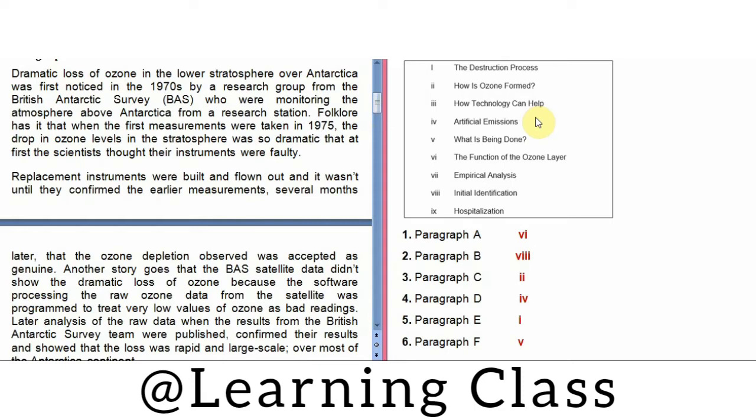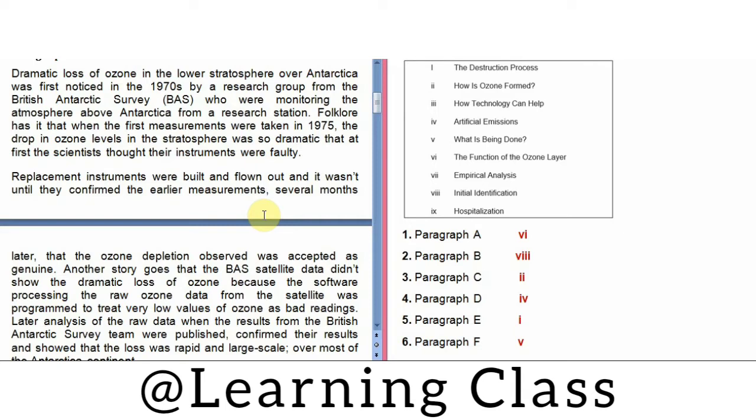How technology can help? They have surely written here that replacement instruments were built and flown out, and it wasn't until they confirmed the earlier measurements. So they thought that their instruments were faulty, so they built replacement instruments, and they checked the experiment with those instruments, and then they confirmed it. So they are talking about instruments, technology, but they are not specifically talking about how technology can help in determining or experimenting. So that can be our answer.